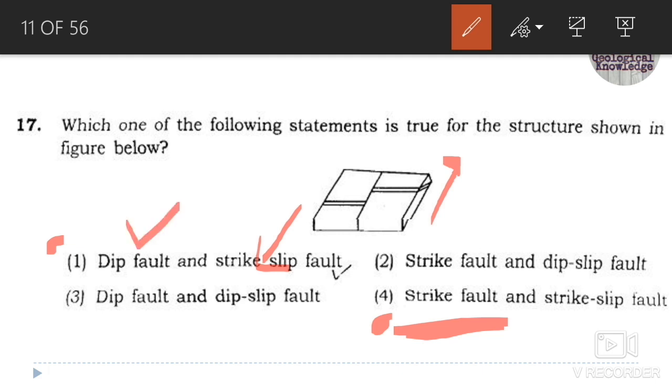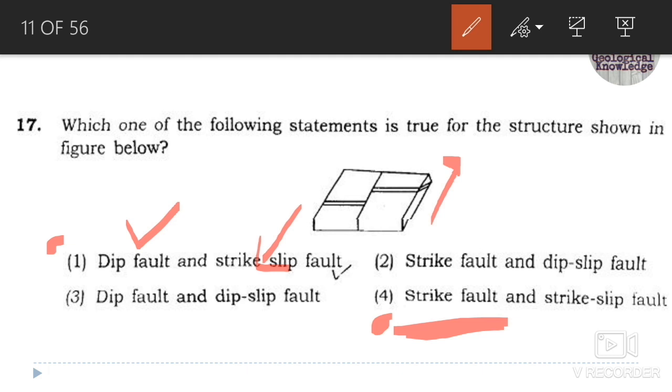If you know the definition of these two faults: a fault in which the strike is approximately parallel to the dip direction of the bed is known as a dip fault.